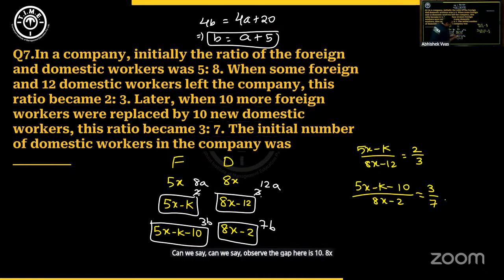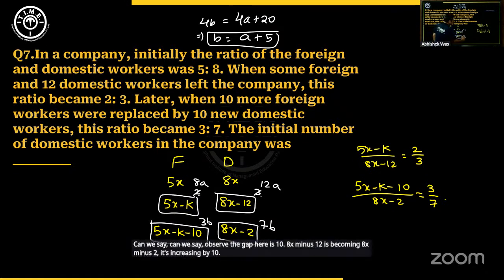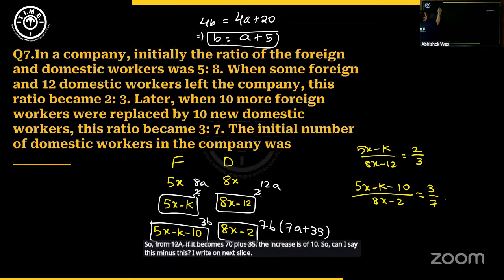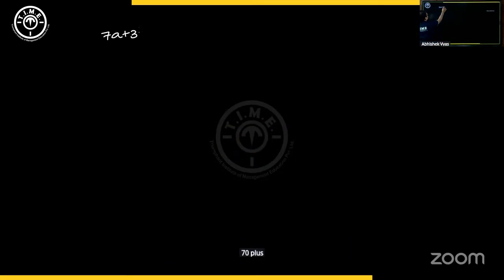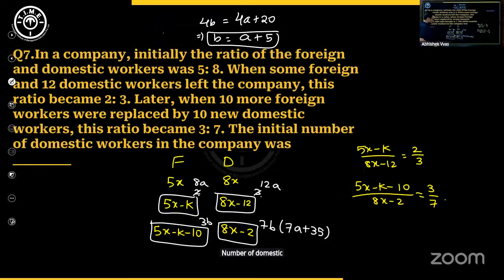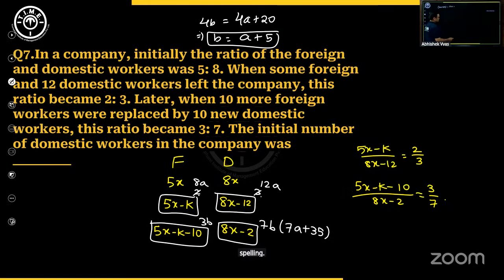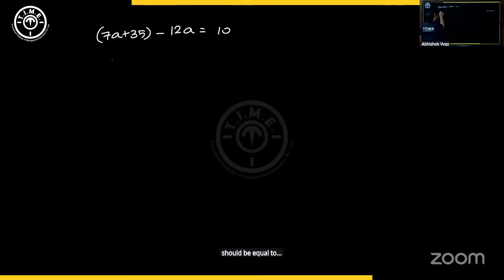8x minus 12 is becoming 8x minus 2. It's increasing by 10. So 12a will become how much? This will become, b is a plus 5, so 7a plus 35. So from 12a, if it becomes 7a plus 35, the increase is of 10. So can I say this minus this? I'll write on next slide. 7a plus 35, number of domestic workers finally, minus 12a should be equal to 10. So when you solve this, 5a will be equal to what? 25. A turns out to be 5.